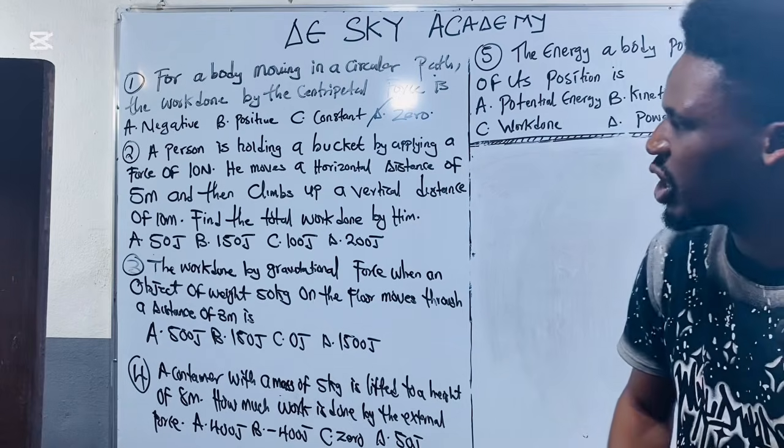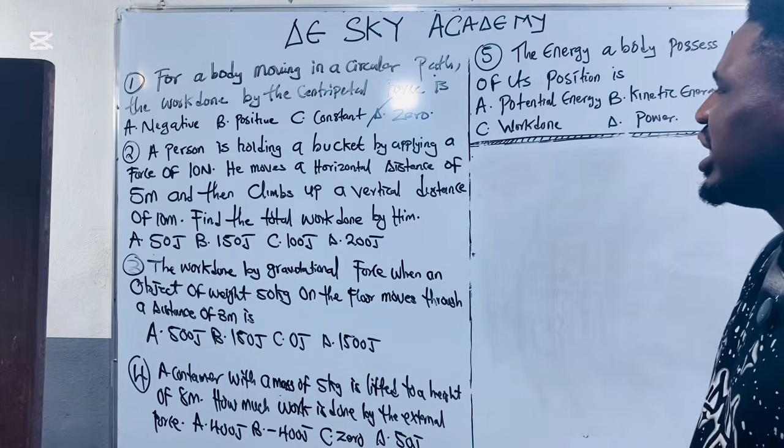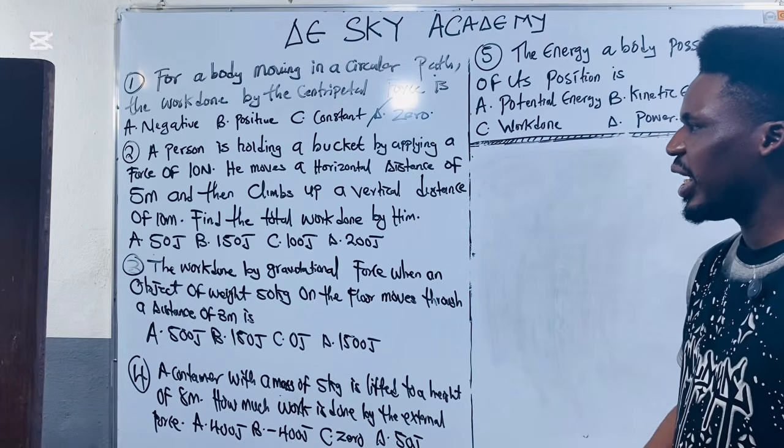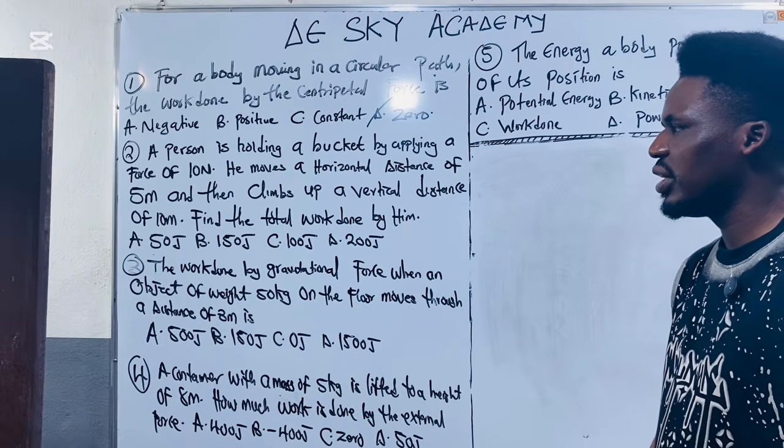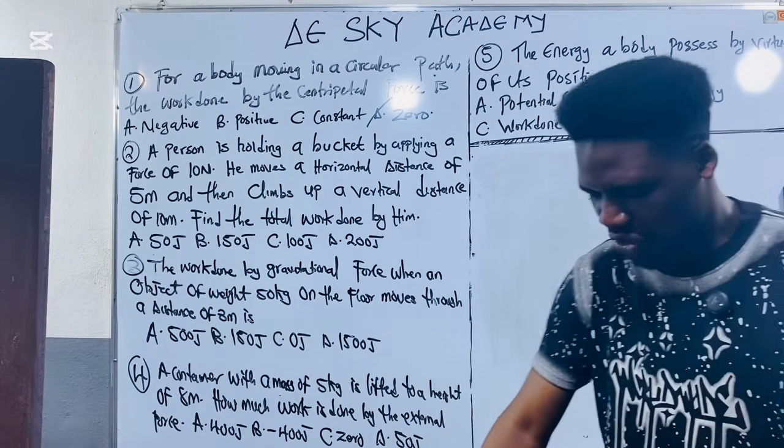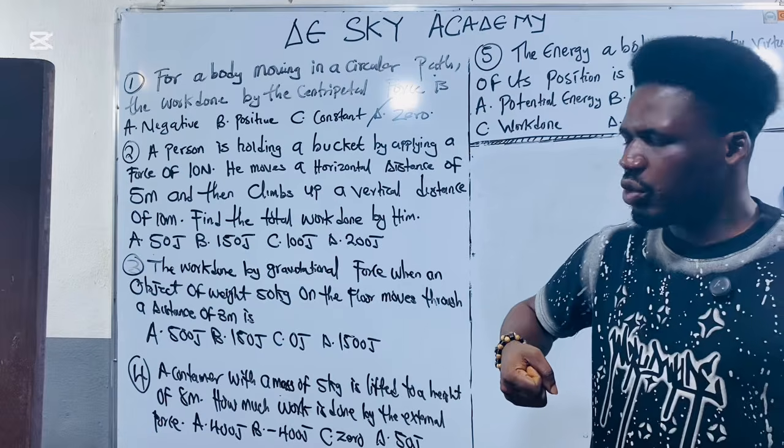So question number 2, they said a person is holding a bucket by applying a force of 10 Newton. So I just carry the bucket and I'm holding it.